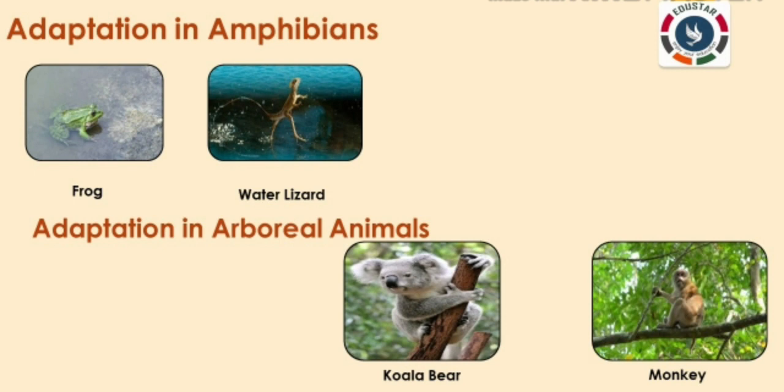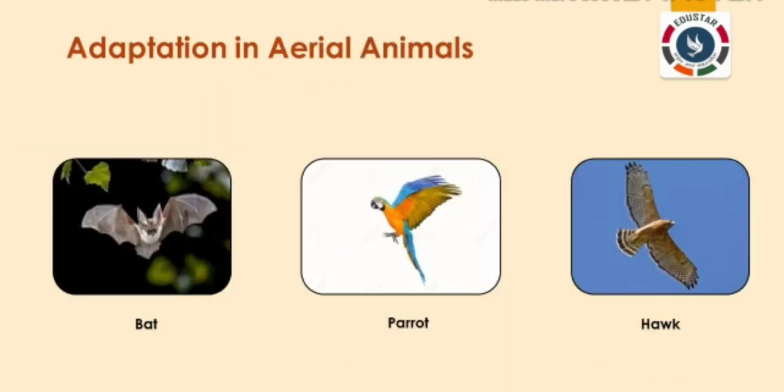Adaptations in arboreal animals. Animals like monkeys and koala bears have strong arms and legs to climb up and down a tree and for holding its branches. They also have sharp claws and broad hip girdles that provide them support while climbing. Adaptations in aerial animals. These animals have wings to fly, and their bones are hollow, which makes their body light. They have boat shaped bodies that help them to cut through the air easily.